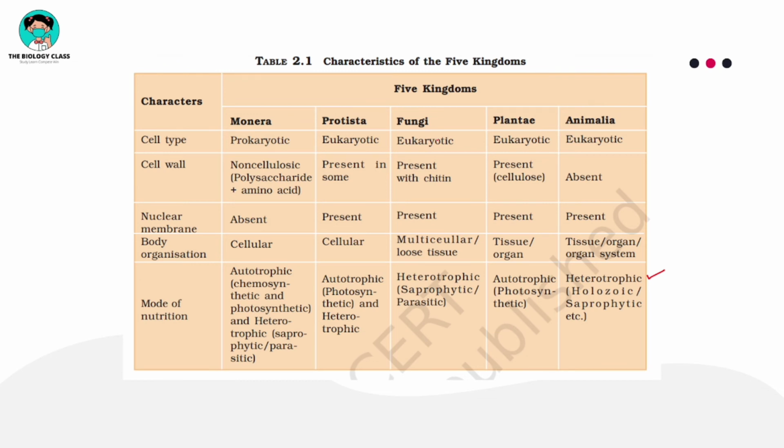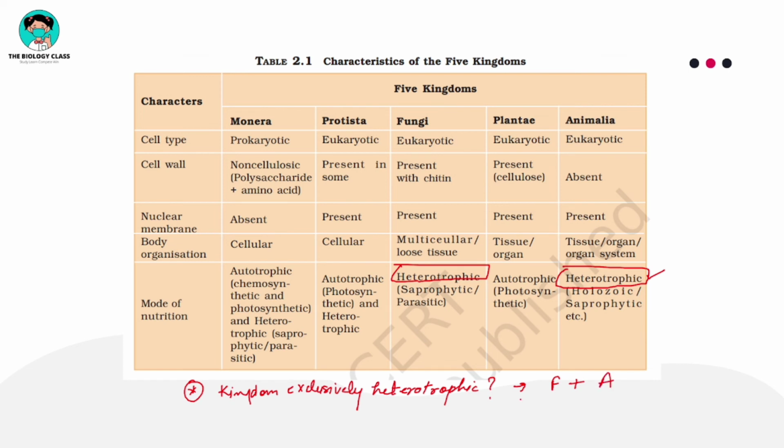Now if I ask you a small question: which kingdom is exclusively heterotrophic? What should be your answer? Pause the video and tell me. Exclusively heterotrophic means only heterotrophic, and here is your answer. In only these two kingdoms you can see heterotrophic nutrition, right? So kingdom Fungi and kingdom Animalia is the answer.